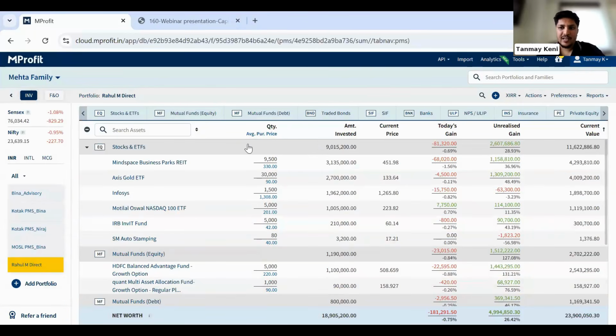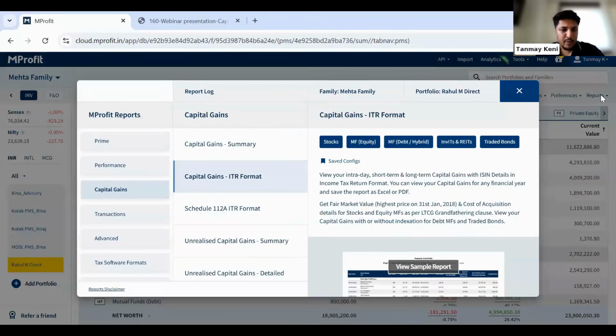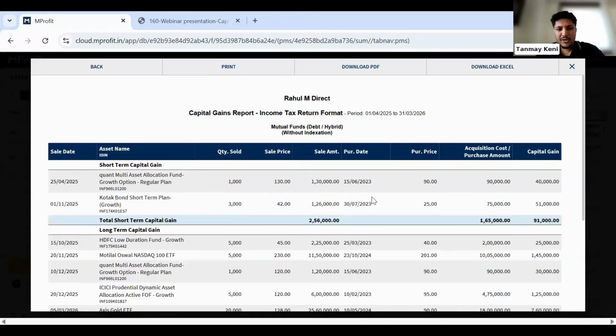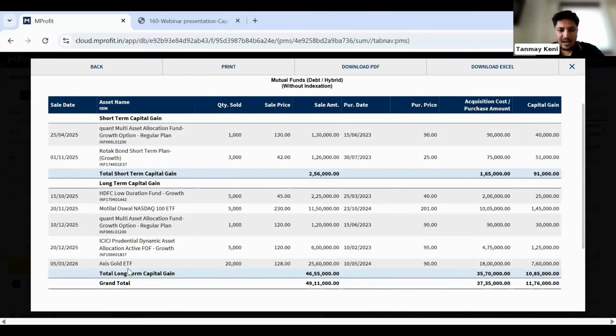Irrespective of where you add it, you can still go to the report section and generate this particular report, mutual fund debt hybrid, where again, all the ETFs will be covered. Again, I'm opening the same report, which will show ETFs as well. So if you see the last asset, which is Axis Gold ETF, this was showing long-term capital gain because the criteria is 1 year. So May 24, it was purchased and then sold in March 26. So it is showing it as a long-term capital gain.